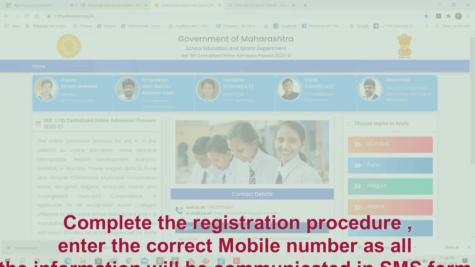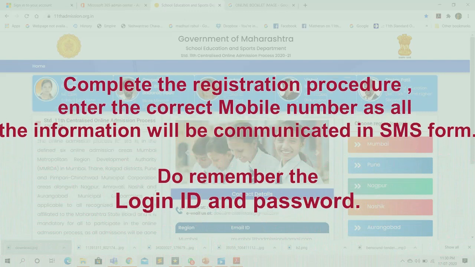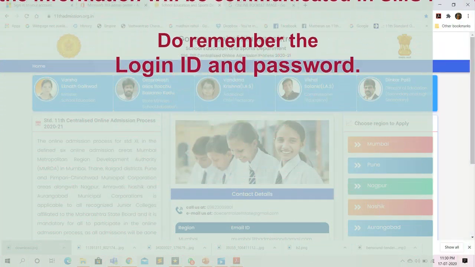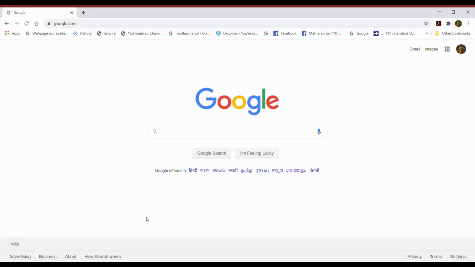Complete the registration procedure. Enter the correct mobile number as all the information will be communicated in SMS form. Please do remember the login ID and password. Let us see the form filling procedure.